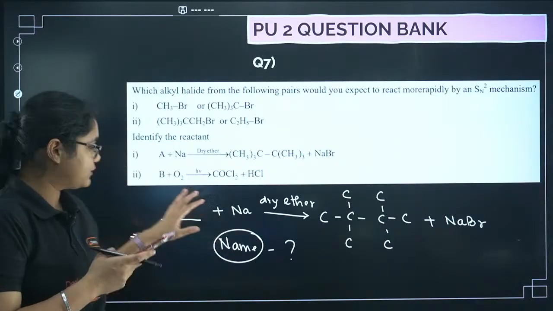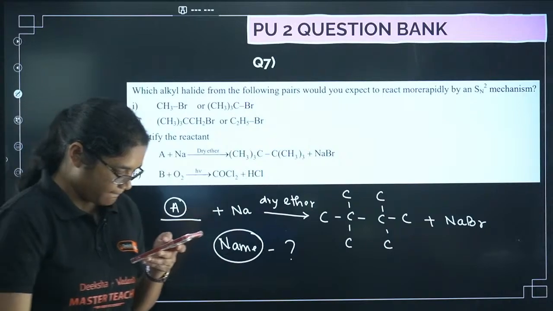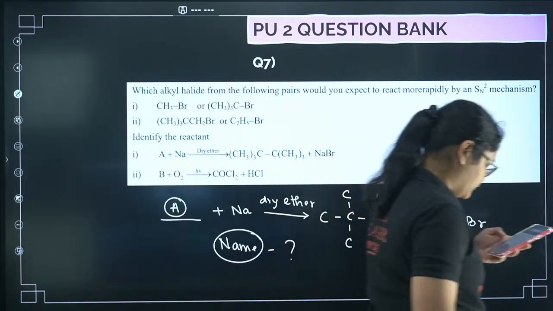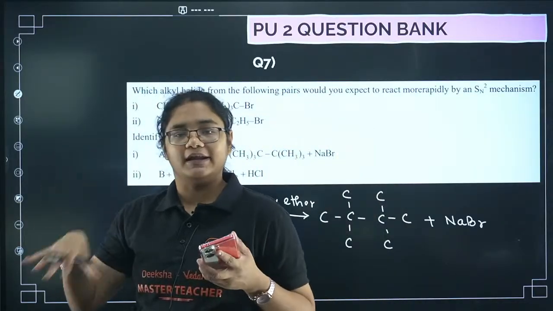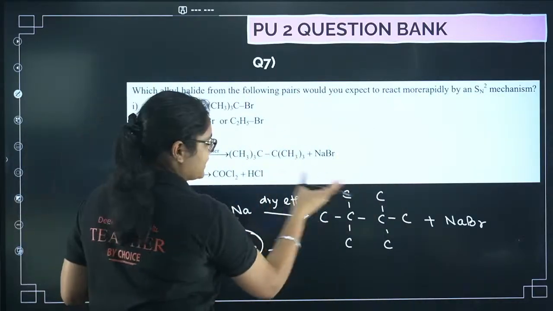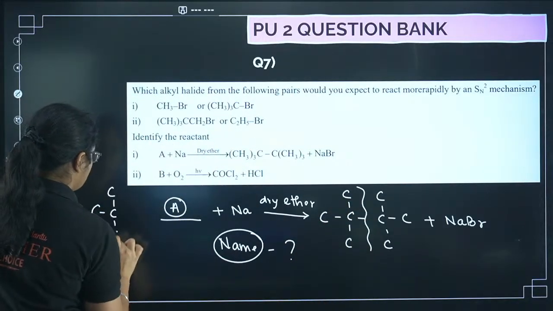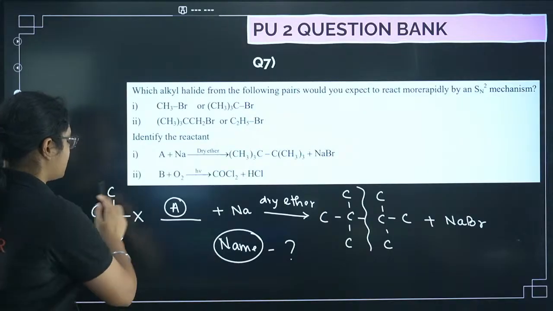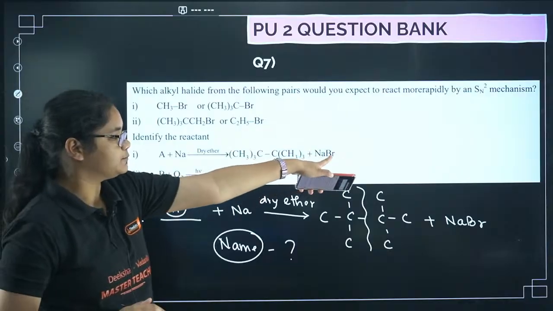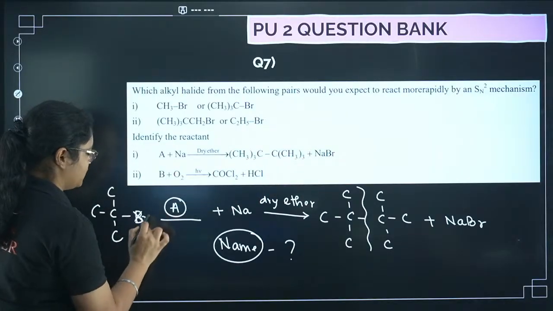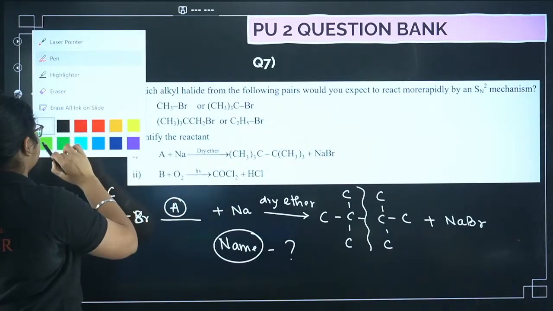Next you have to tell me what has to be A here. Wood's reaction is basically, see how will you find the product? The product is double of the reactant. Means if you just make it half, that will be the reactant. So if I break it like this, then I'll get it here like this. So this one is my reactant for this A. Now here if you see this is bromine, this X has to be then bromine. Okay, that is A. Next here, this is a reaction from your polyhalogen compounds topic.